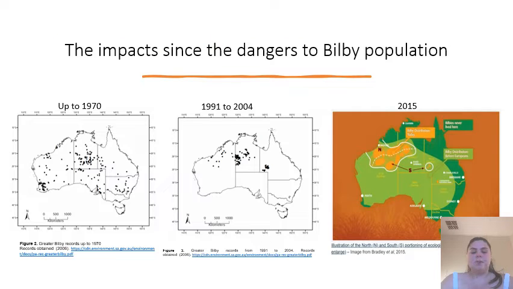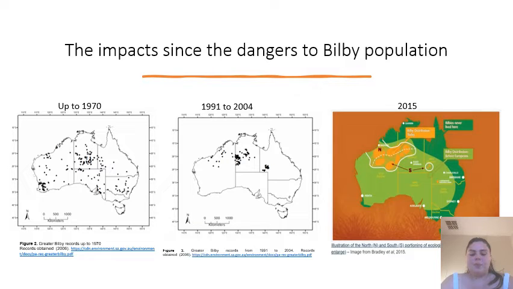This slide shows the population decline since the introduction of non-native predators and the increase of mining and climate change. Figure 2, which is on the left-hand side, is based up to 1970, which shows the bilby's location all over Australia's landmass. Figure 3 and the middle image shows the decline in the population growth as the greater bilby only roams in areas of Western Australia, Northern Territory and a small amount of Queensland. This was from the years of 1991 to 2004, which is just before the greater bilby was included in the National Recovery Plan in 2006.